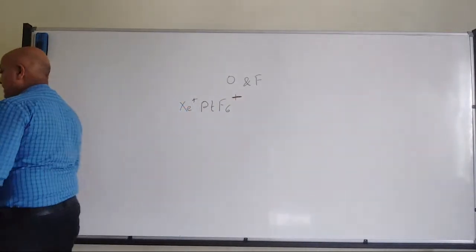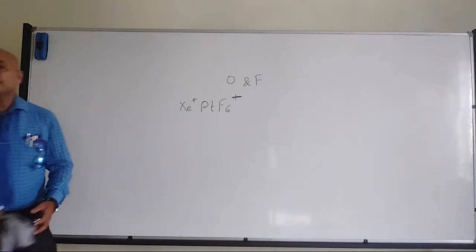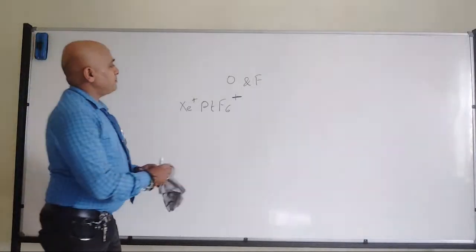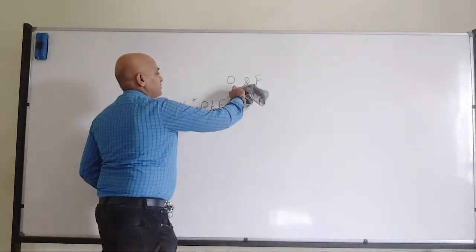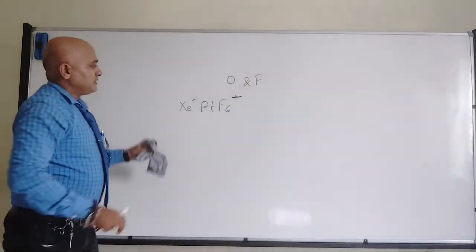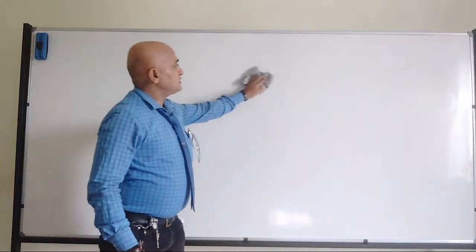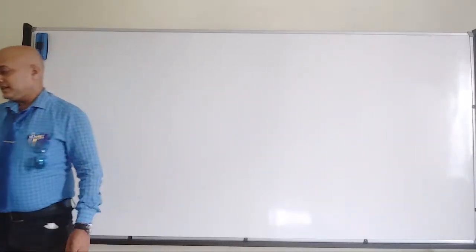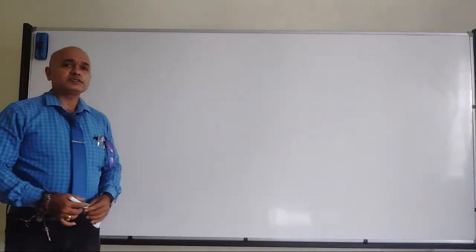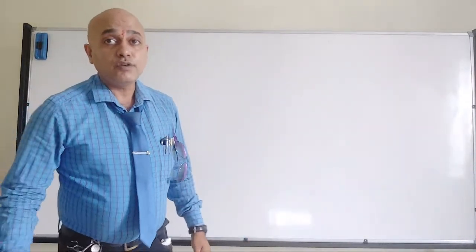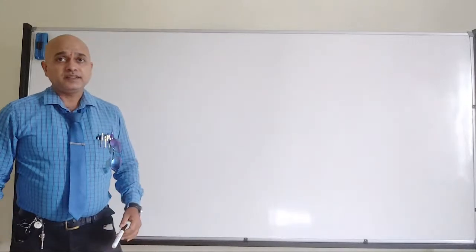That was the first one synthesized. Fine. This was an ionic compound. But anyway, now we have lots and lots of reactions where we can have xenon with fluorine. Many compounds are there. Fine.